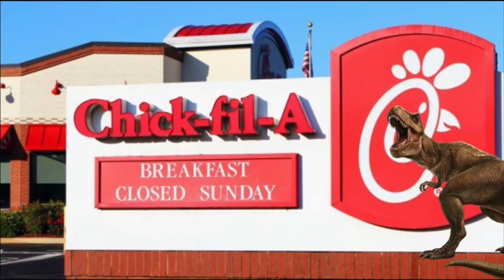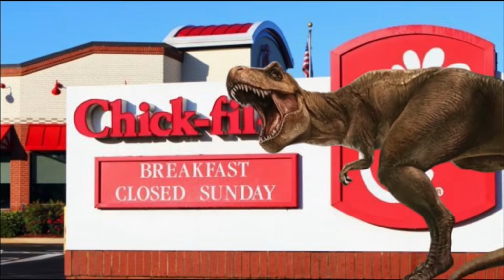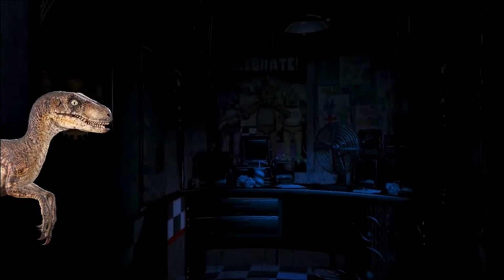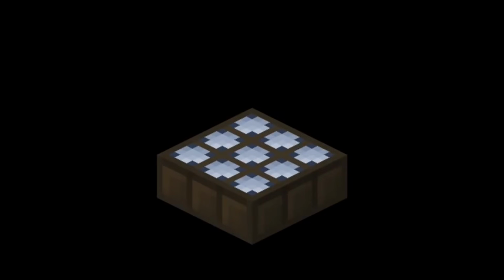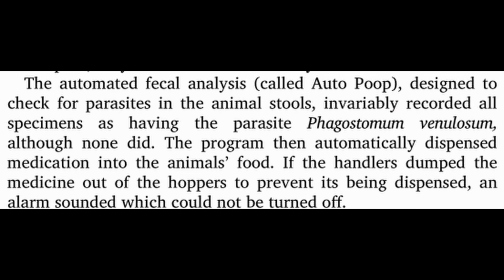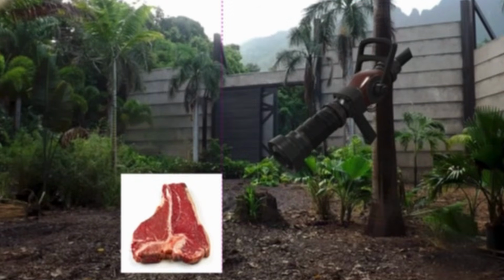The animal feeding program resets itself every 12 hours, not 24 hours, and would not record feedings on Sundays. The security system, which controlled all security card operated doors, cut out whenever the main power was lost, and did not come back on with auxiliary power. The physical conservation program, intended to dim lights after 10 p.m., only worked on alternate days of the week. And the automated fecal analysis tool would occasionally state that parasites were living inside of the animals and would automatically dispense medication into the food.